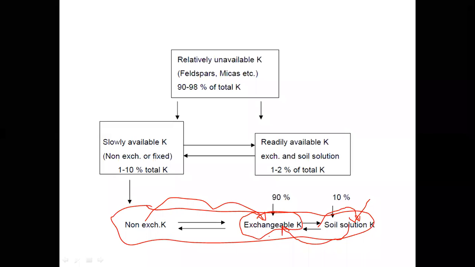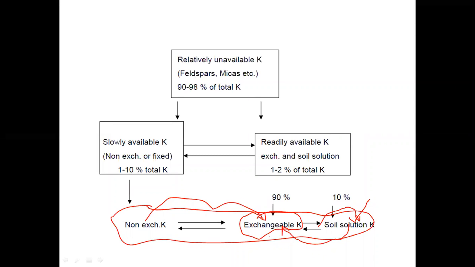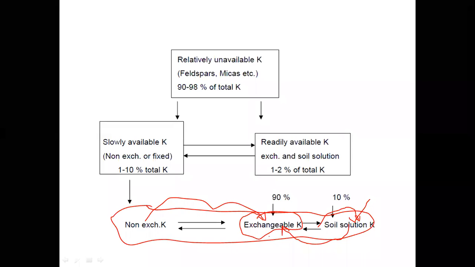So there is a dynamic relationship between soil solution K, exchangeable K, and non-exchangeable K and fixed K. Relatively, the soil solution percentage present in the soil is a very low percentage.